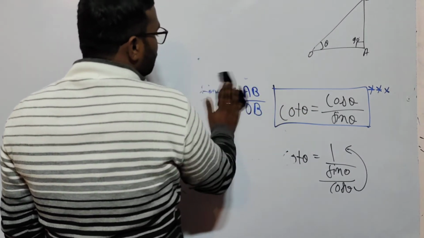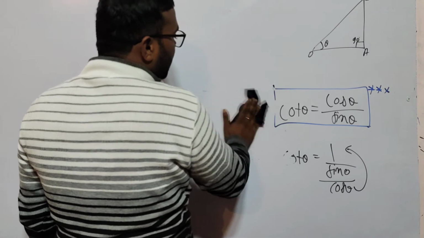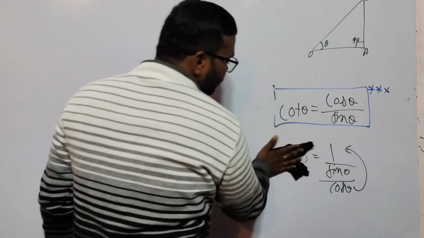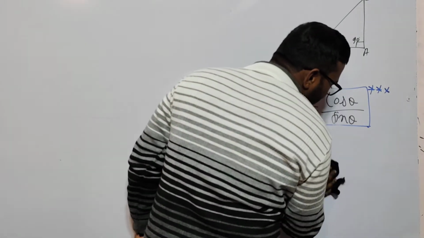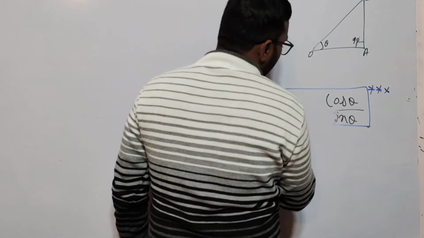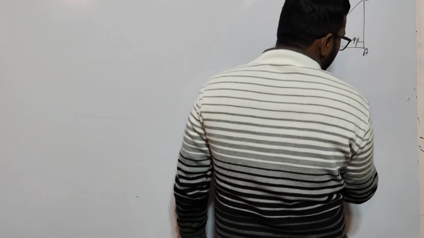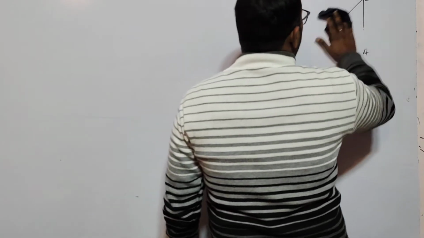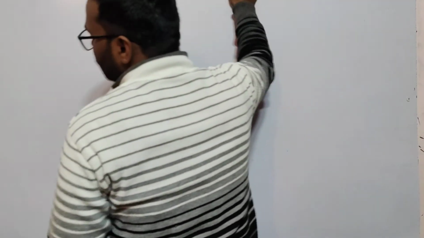So I hope you understood these things. We will solve many types of questions, so that any doubts are cleared by those questions. Okay, so not a problem. So the first question for you, just wait a second.